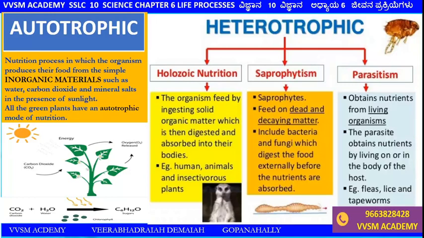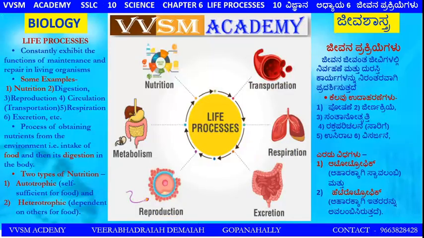Saprophytic feed on dead matter or decaying matter, including bacteria and fungi, which digest the food externally before the nutrients are absorbed. And parasitism obtains nutrients from living organisms. The parasite obtains nutrients by living on or in the body of the host. Example: fleas, lice and tapeworms are the parasitic animals which are called parasites.